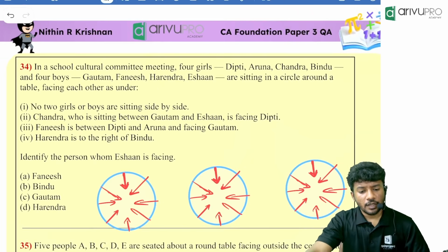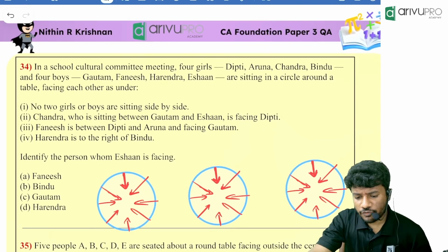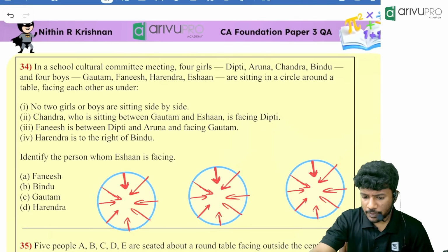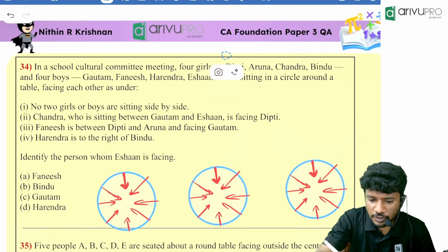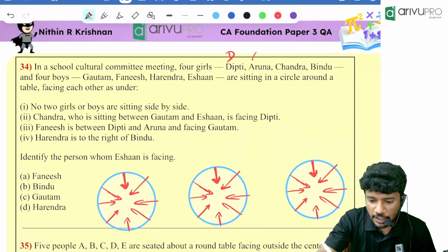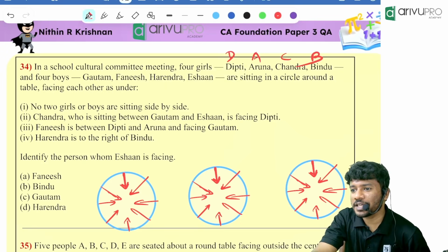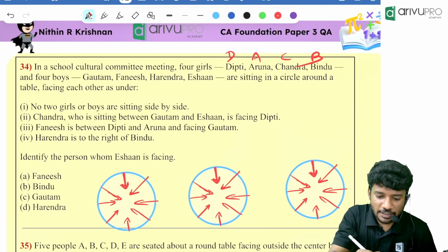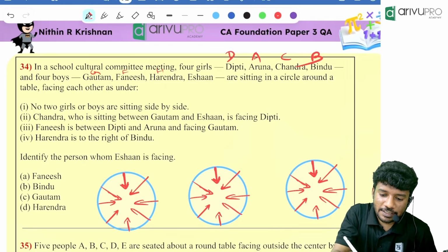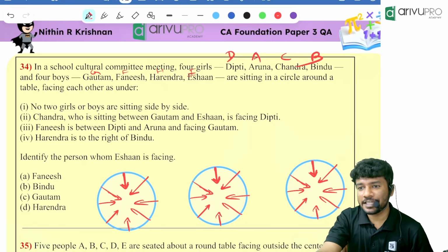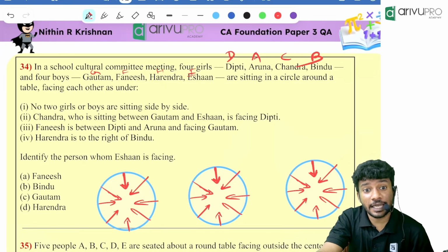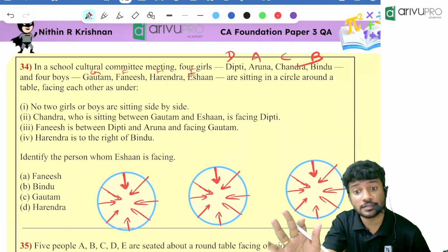Time up. In a school cultural committee, there are 4 girls, Deepthi, Aruna, Chandra and Bindu. If you ask me, they have actually put the first letter, D, A, C, B. Instead of putting A, B, C, D, they put names for the people. Then G, F, H, E. A, B, C, D, E, F, G, H. That's the thing. Previously they put A, B, C, D. This time they put names and ask the question.